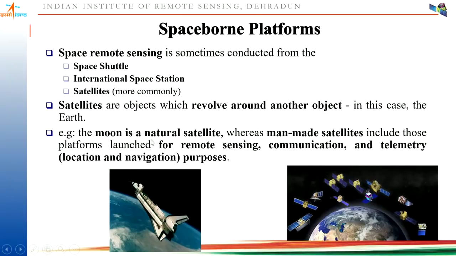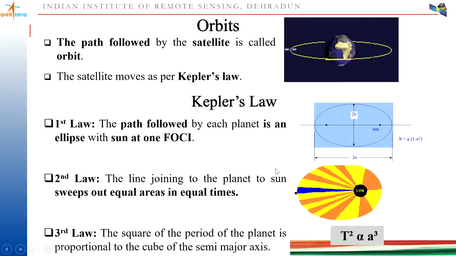Normally the moon is considered a natural satellite, whereas man-made satellites are artificial ones, which are used for remote sensing, communication and telemetry purposes. Then coming to orbits. What are orbits? The path followed by the satellite is called an orbit, and the satellite moves as per Kepler's law.